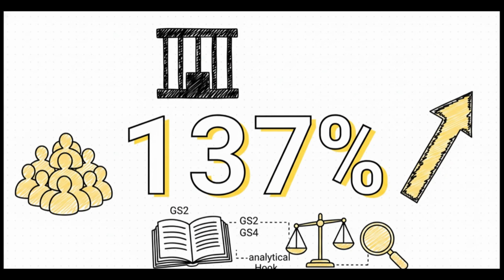I want you to keep this stark number in your head: 137%. That is the prison occupancy rate in 11 high GDP states. How on earth can our prisons be this over capacity? Well, because a staggering 77% of inmates are under trials. These are people who haven't even been convicted of a crime yet. This statistic is the perfect, hard-hitting analytical hook for your GS2 governance papers, your GS4 ethics papers, or even an essay regarding the realities of the criminal justice system.